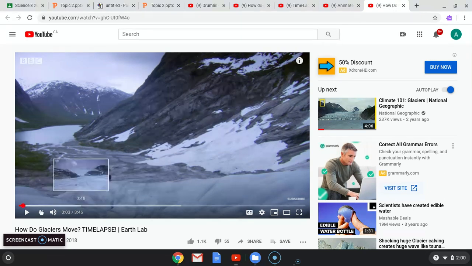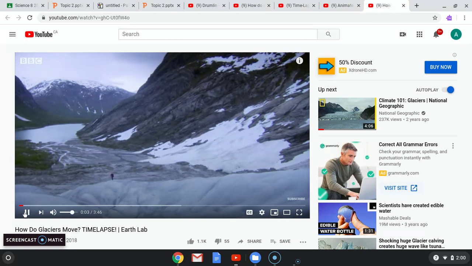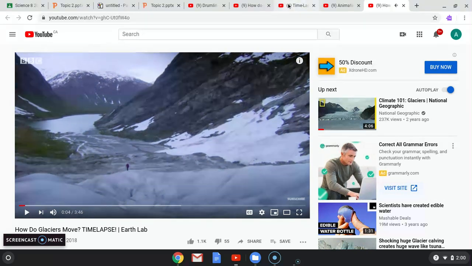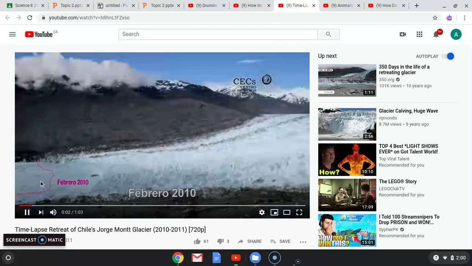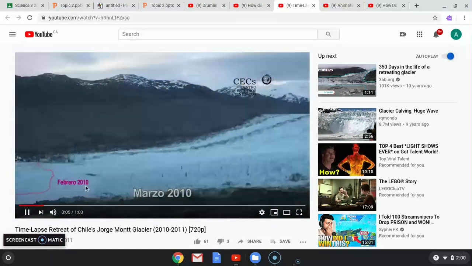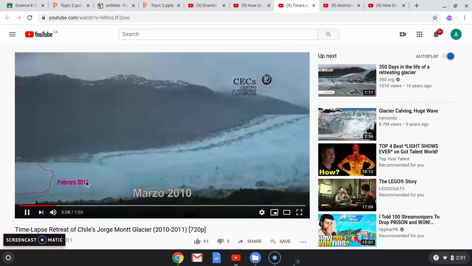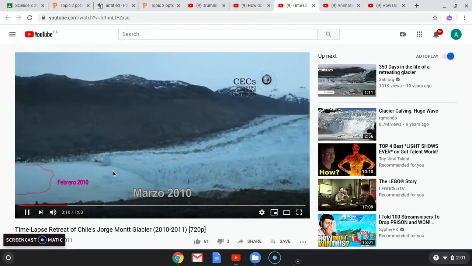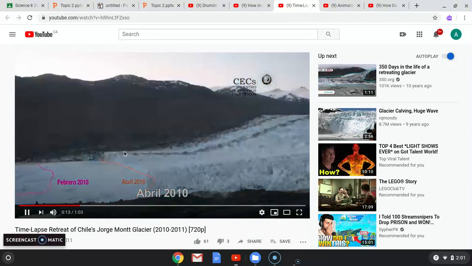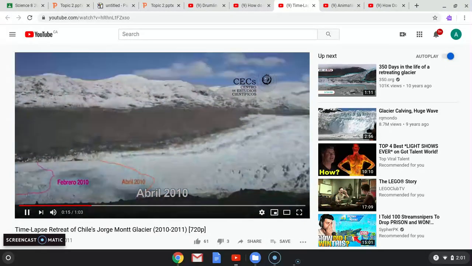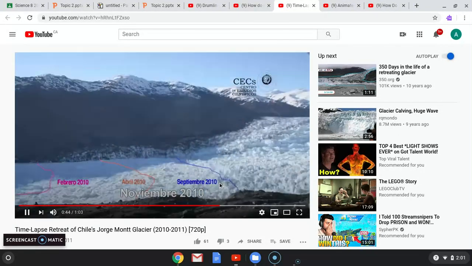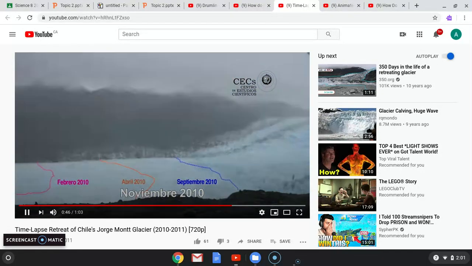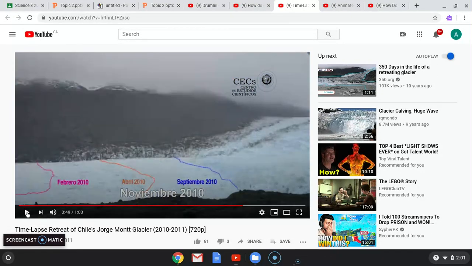I'm going to pause it. You can go ahead and look at it in more detail. Here's another time lapse of how glaciers tend to move, like a river. There's another one right here. At first you can see that here is the cutoff. Here's the glacier, and once it comes here, it starts to melt. After some time, you can see that it's starting to melt a lot faster, so it's actually retreating. If I fast forward the video, you can see that it has started to melt over here now in September 2010. So this is definitely a retreating glacier as well.